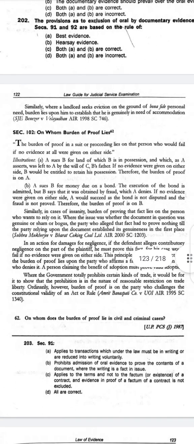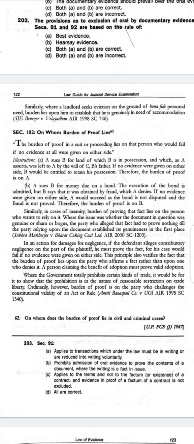Section 102 talks about on whom the burden of proof lies. This section is also said to be about onus of proof, because if one party proves the fact, then the other party has to disprove it. So the onus probandi shifts continuously until the fact is established.